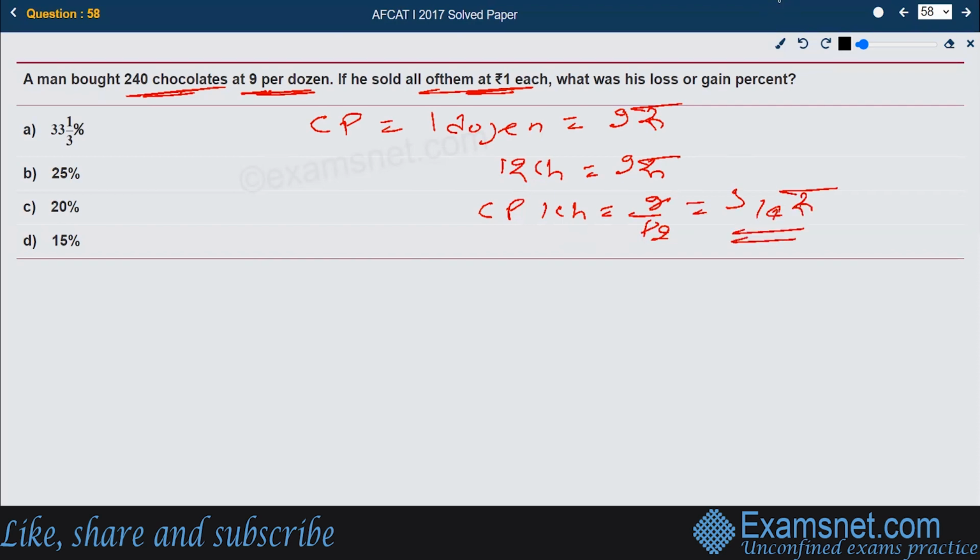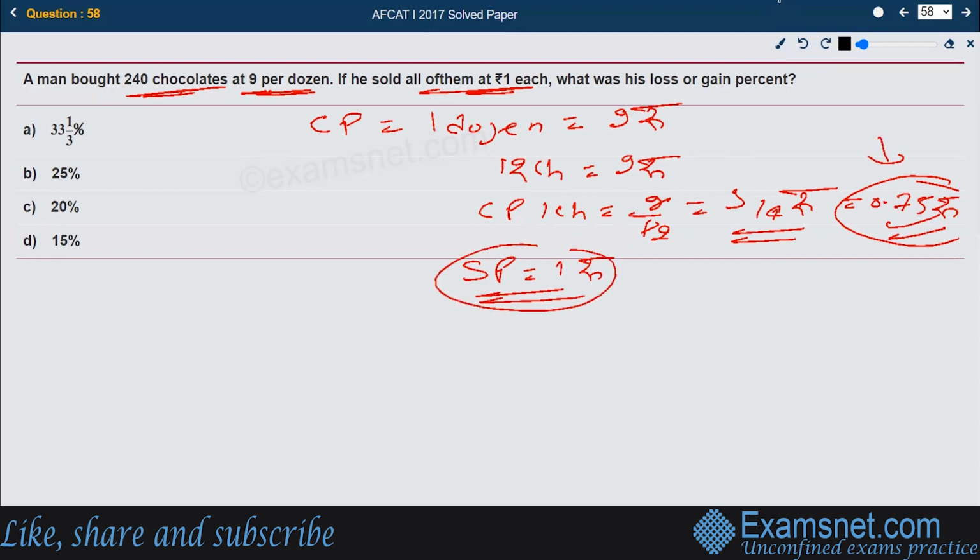The cost price becomes 3 by 4 rupees, or we can also write it as 0.75 rupee. This is the cost price. Now let us take the selling price. He sold all of them at 1 rupee, so the selling price is simply 1 rupee. The cost price is 0.75 and the selling price is 1 rupee. Obviously the selling price is more than the cost price, so we can conclude that there has been a profit.